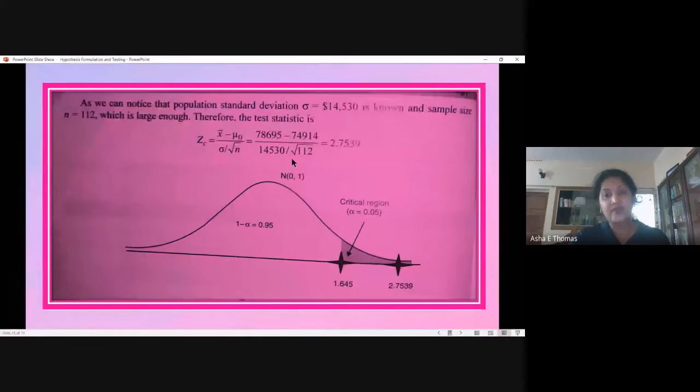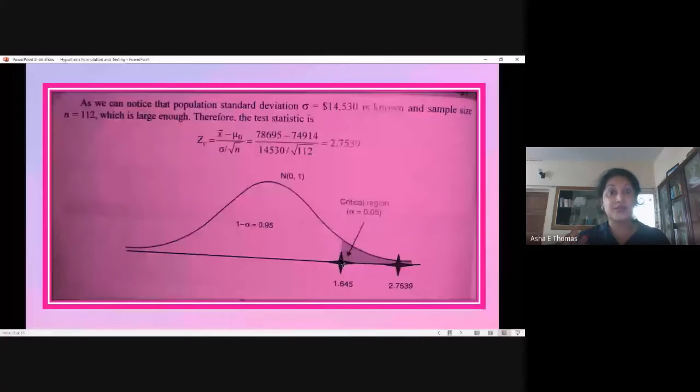Now, when we are going with the right tail test, we generally go with a 5% significance level, meaning the chance of rejecting a hypothesis when it is correct, that is type 1 error, is a maximum of 5%. The critical value for the right tail, which we discussed in previous classes, is 1.645.